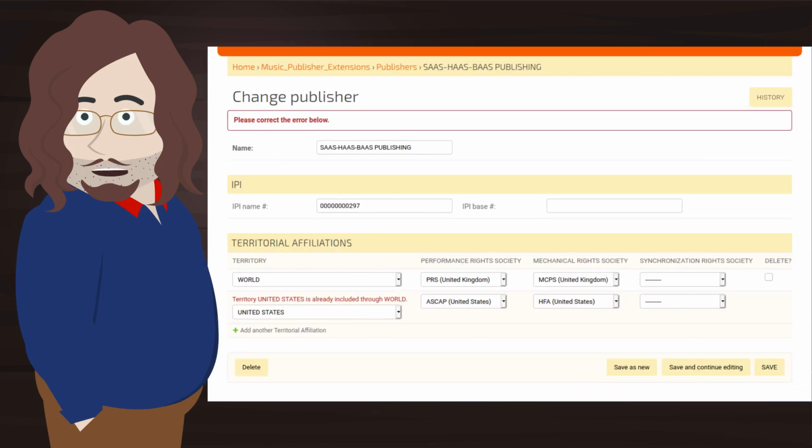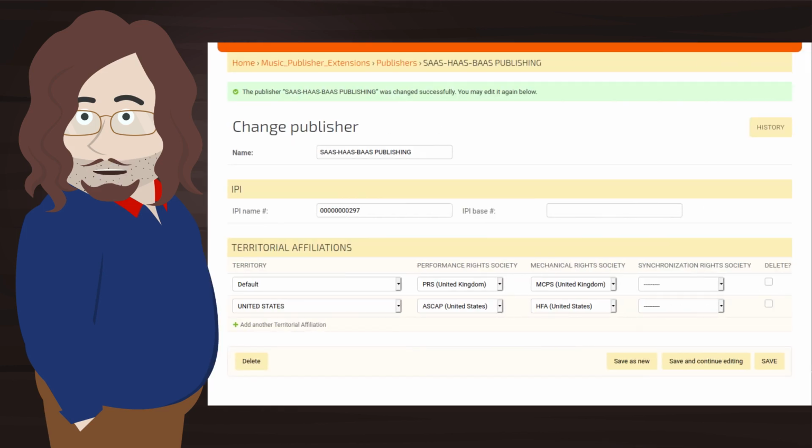Here we tried to set affiliation with PRS as worldwide, and affiliation with ASCAP for the US. But world includes the US. We should use default instead. Now it worked. PRS is the default for all territories not listed below.